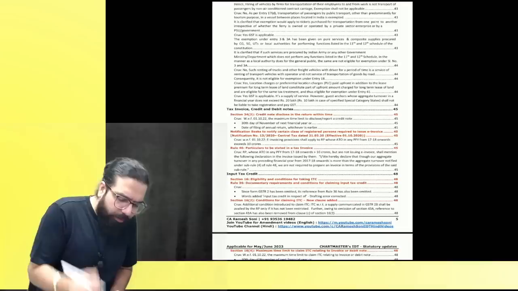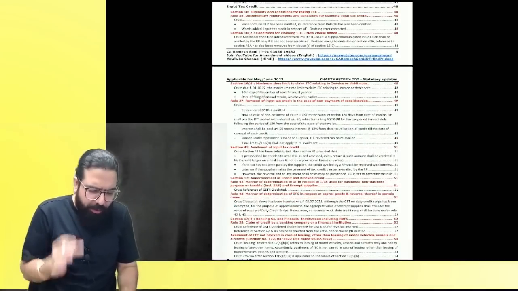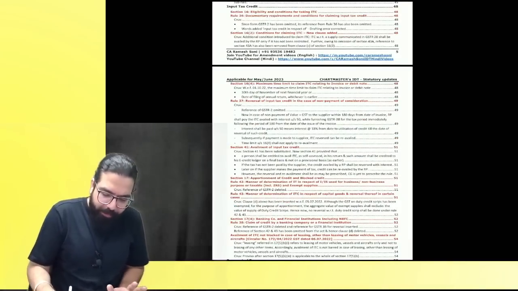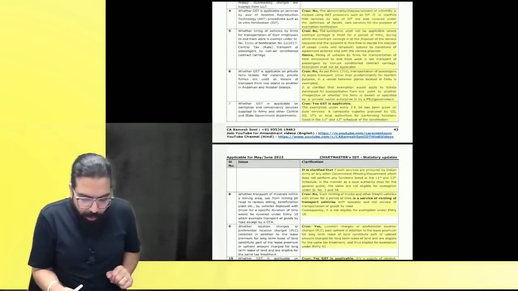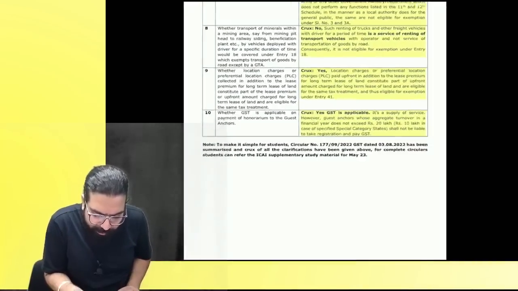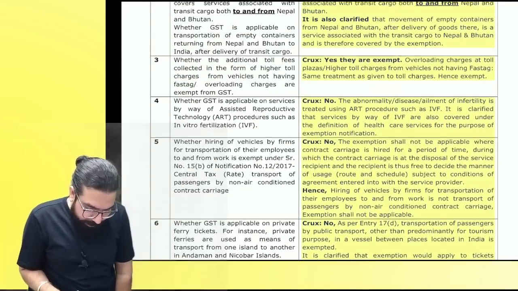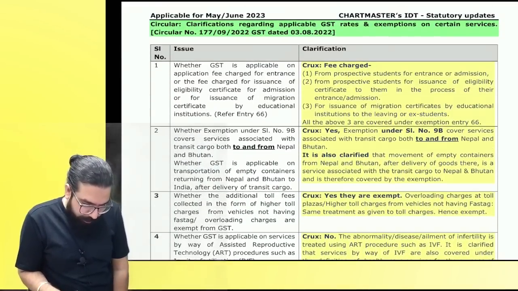Now here, there is a small change. There is not a change. Actually, there is a small update which I want to go ahead and tell you. Everyone listen to me very carefully. Now, what people went ahead and asked one question is, people went ahead and told that, sir, supposingly, 1 minute, I'll show you from here.